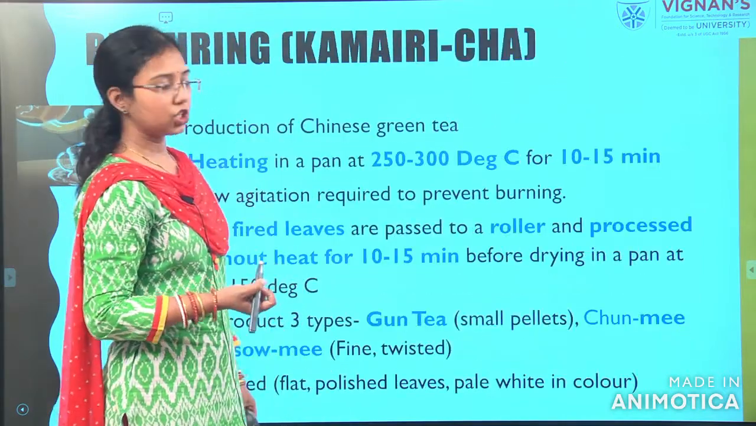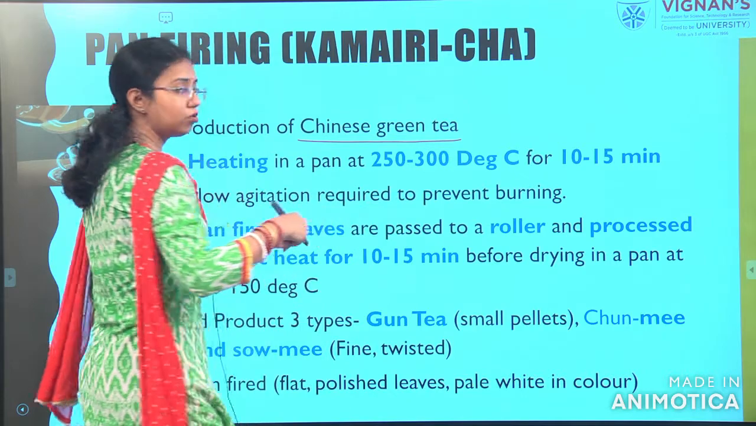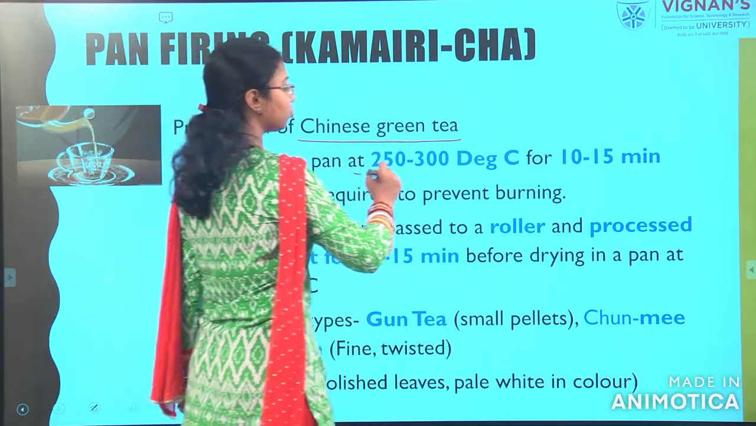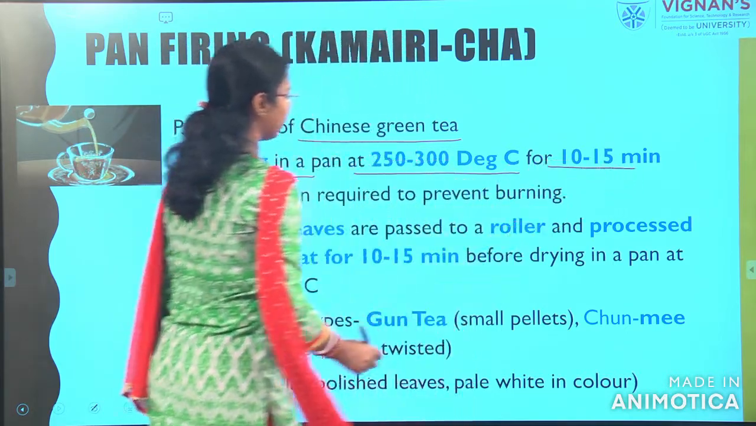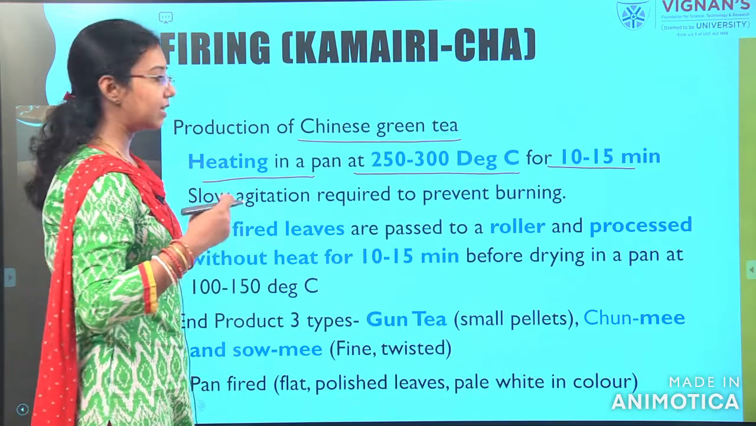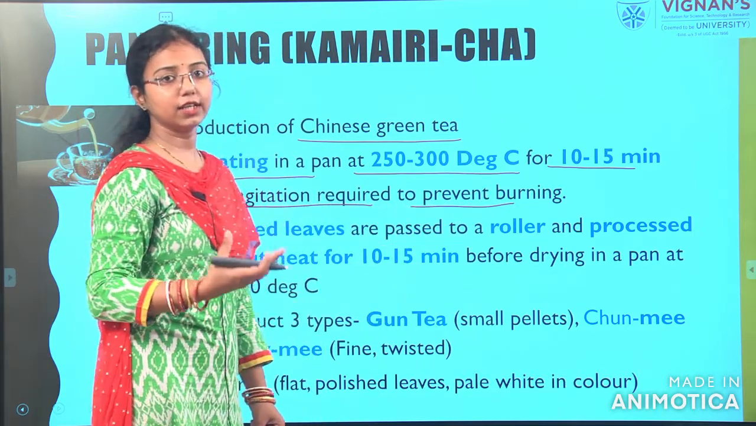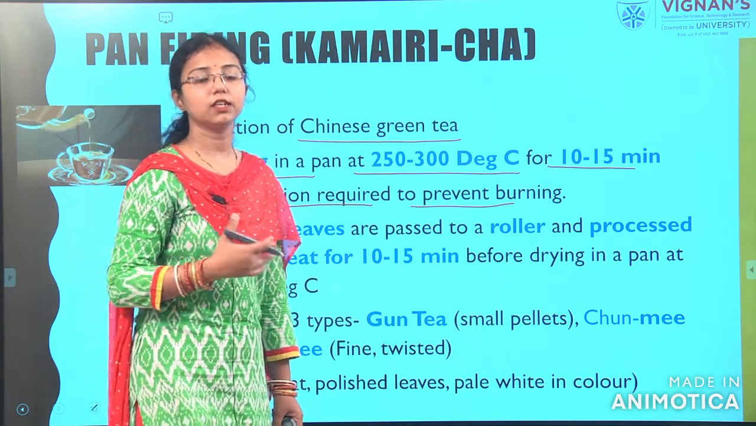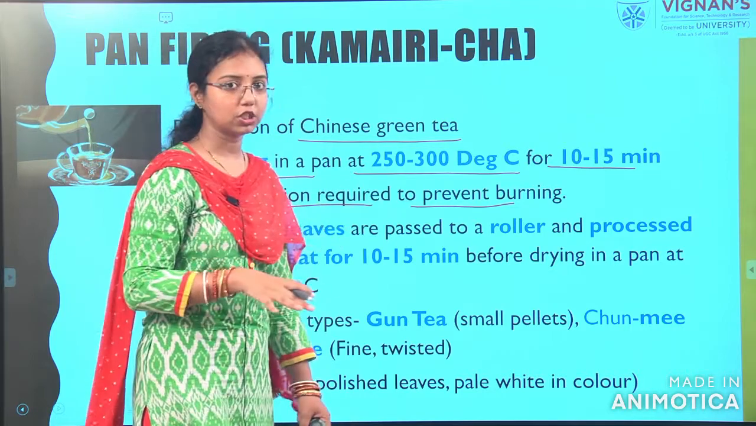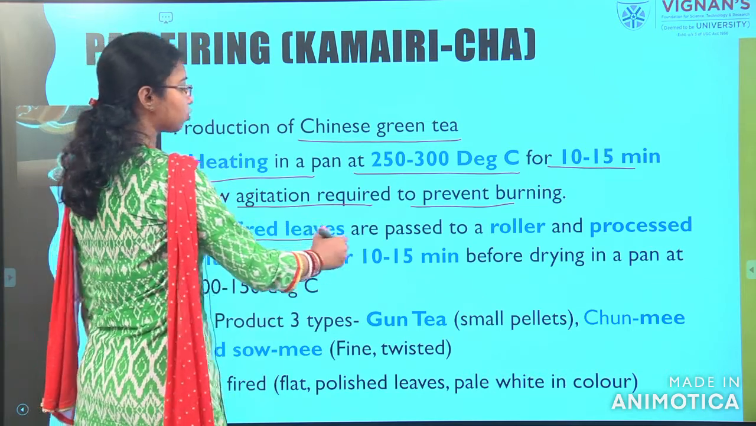Next is the Kamiri cha process. Here we will generally go for the Chinese green tea. How are they doing the Chinese green tea process? They are heating in a pan at 250 to 300 degrees centigrade for 10 to 15 minutes. Slow agitation will be there. In a pan they will take the leaves and then provide slow agitation to prevent burning. Just like when we are cooking, if we are not using oil, we will just saute all the things. The same thing, we are just giving agitation so that the tea leaf should not be burned. Then the pan fried leaves are passed through a roller.